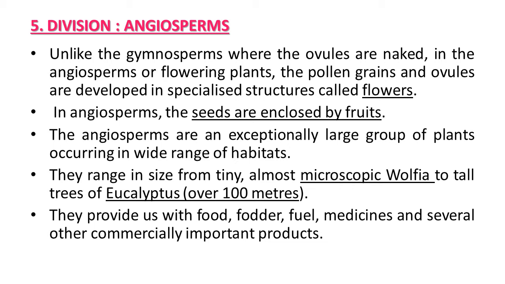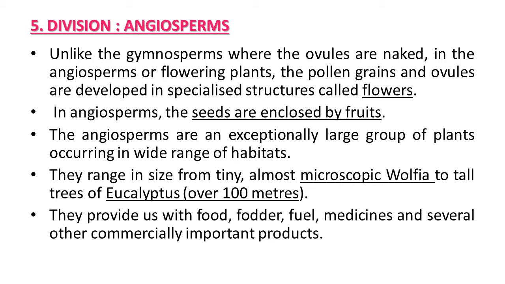The angiosperms are an exceptionally large group of plants occurring in a wide range of habitats. Actually, the majority of plants which you see in your surroundings, which are observable nearby, are angiosperm plants. Some common plants, such as rose, mogra, neem tree, mango tree, etc., all belong to angiosperms.